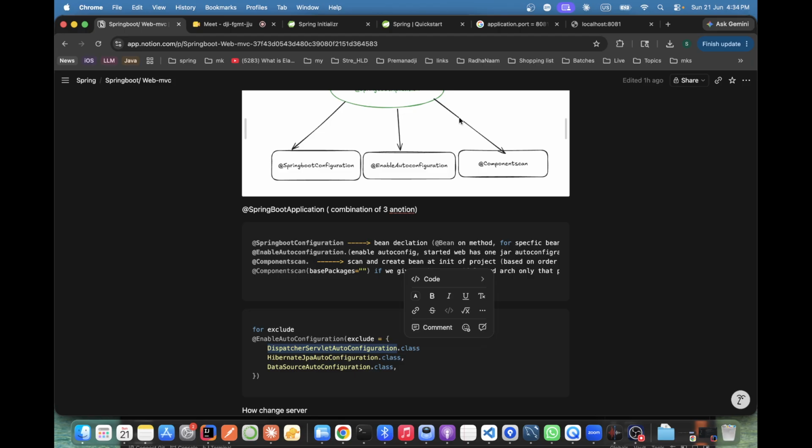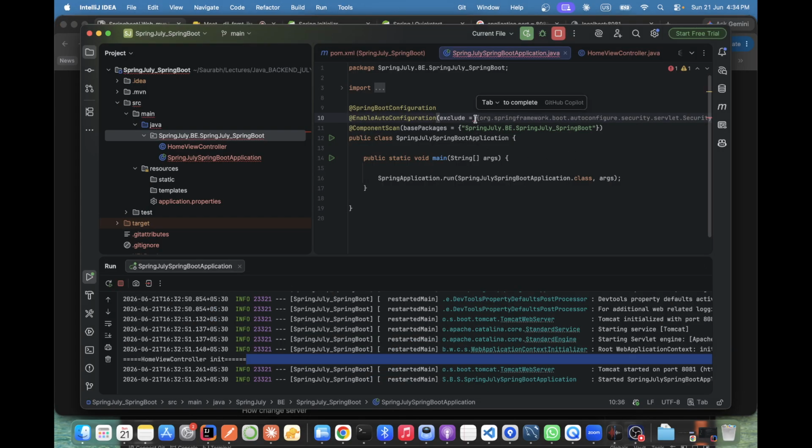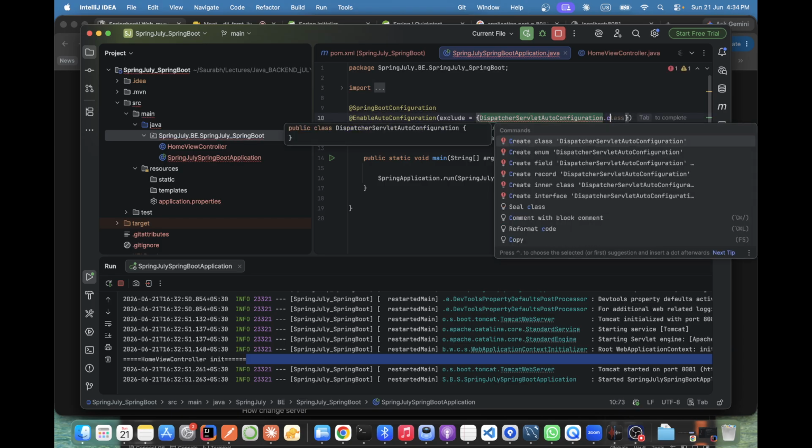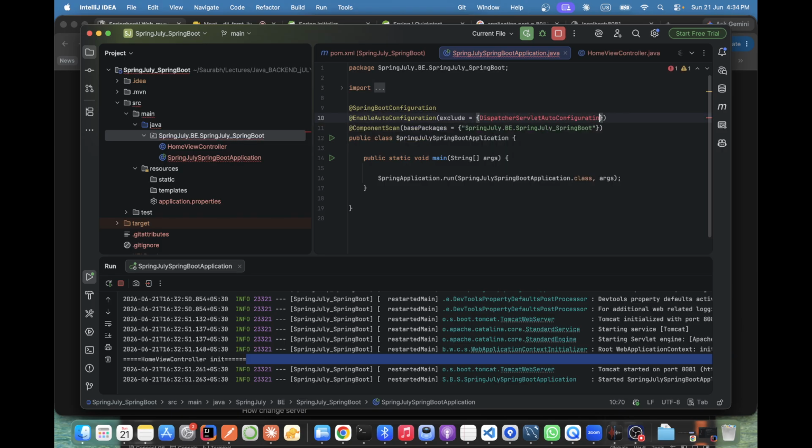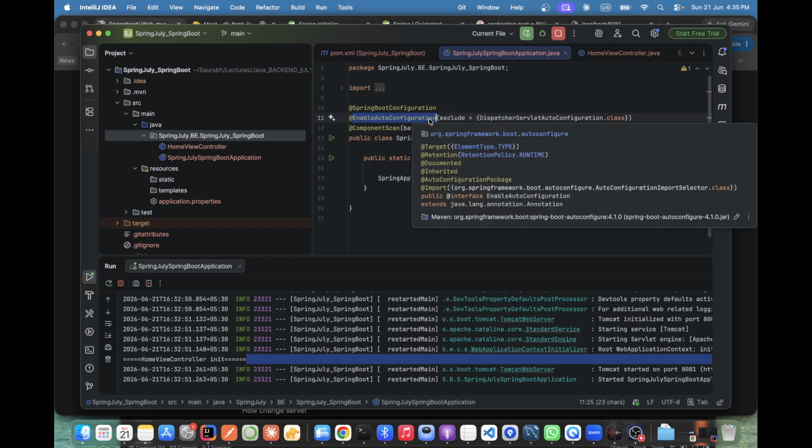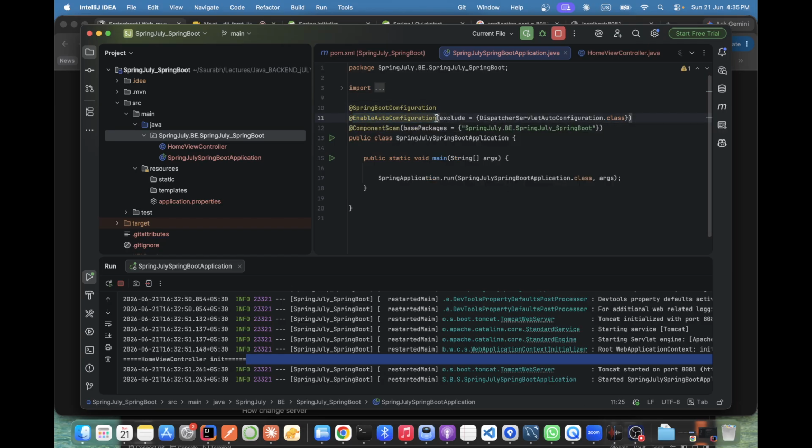I give the exclude class file, this one. So if you don't exclude, then by default it will take all three, right? Not all three. See, enable auto configuration means whatever classes are needed.